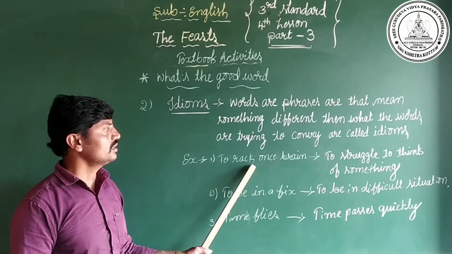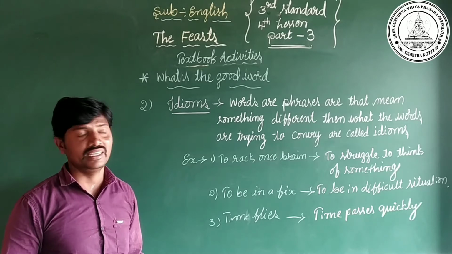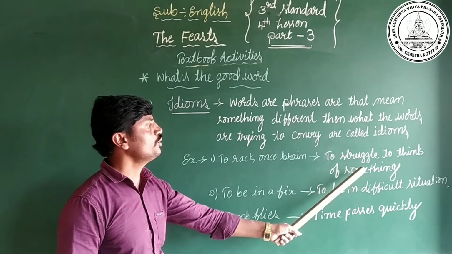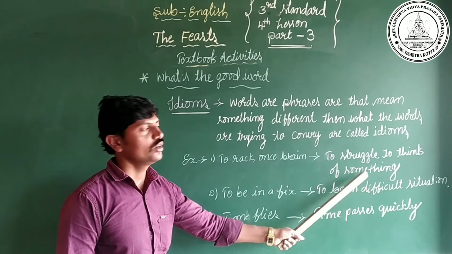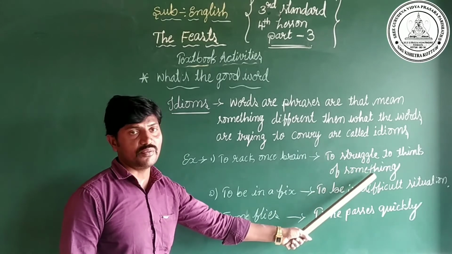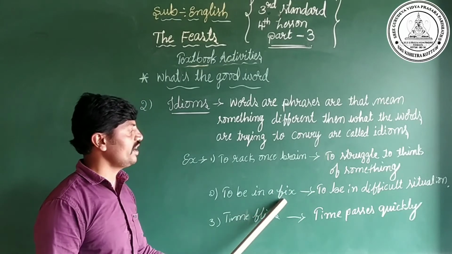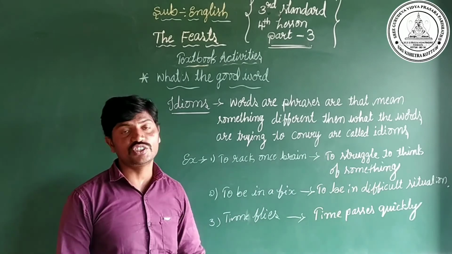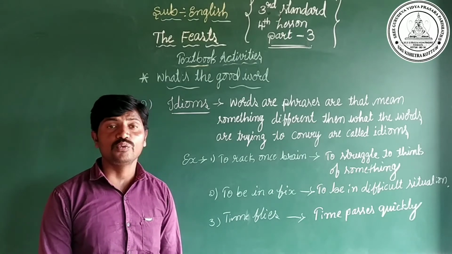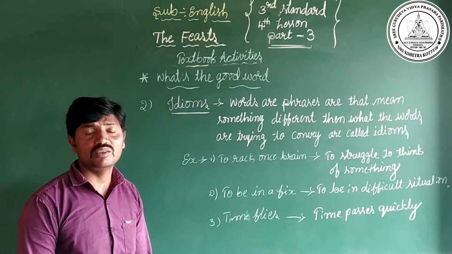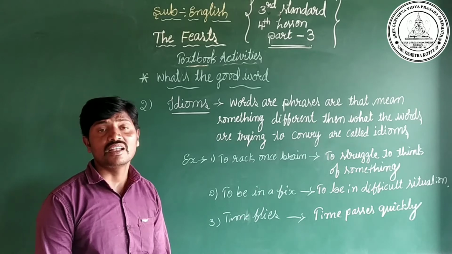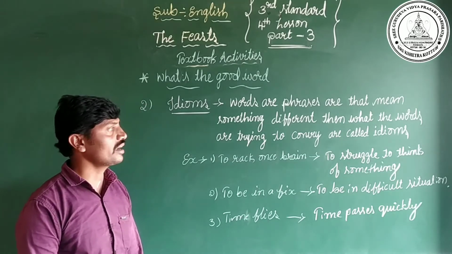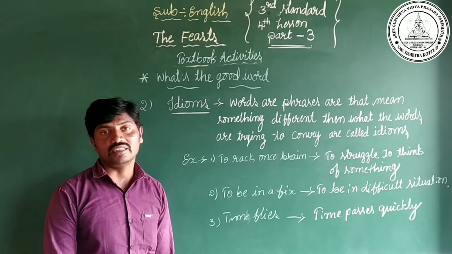These idioms tell us different meanings. Here, to rack one's brain means to struggle to think of something. And to be in a fix means to be in a difficult situation. The words or phrases that give us a different meaning from what the words are trying to convey are called idioms.